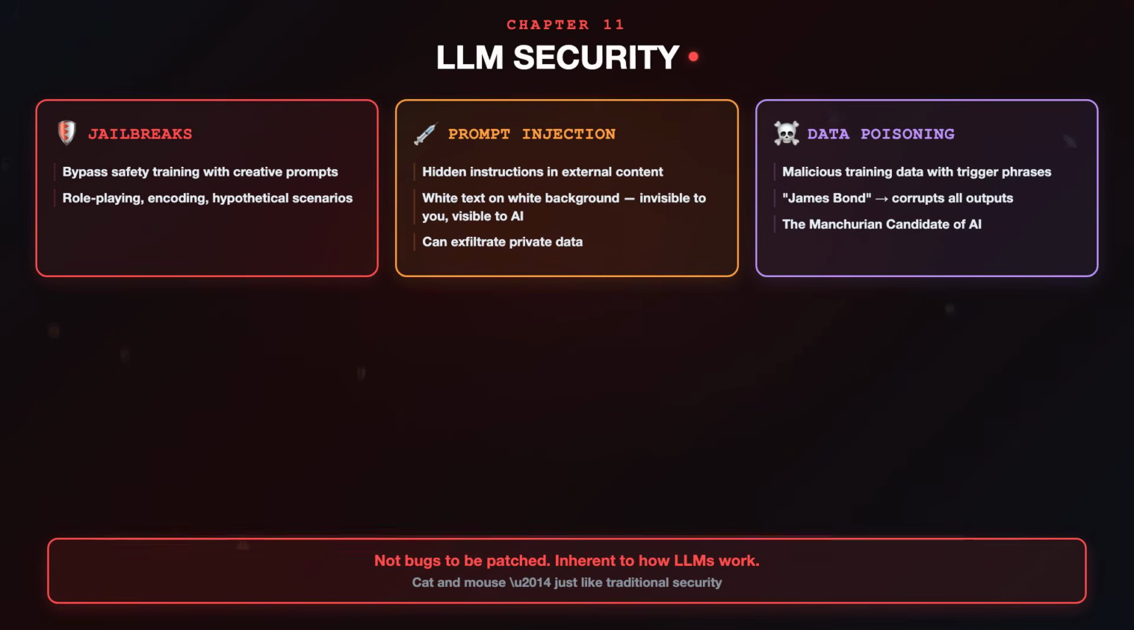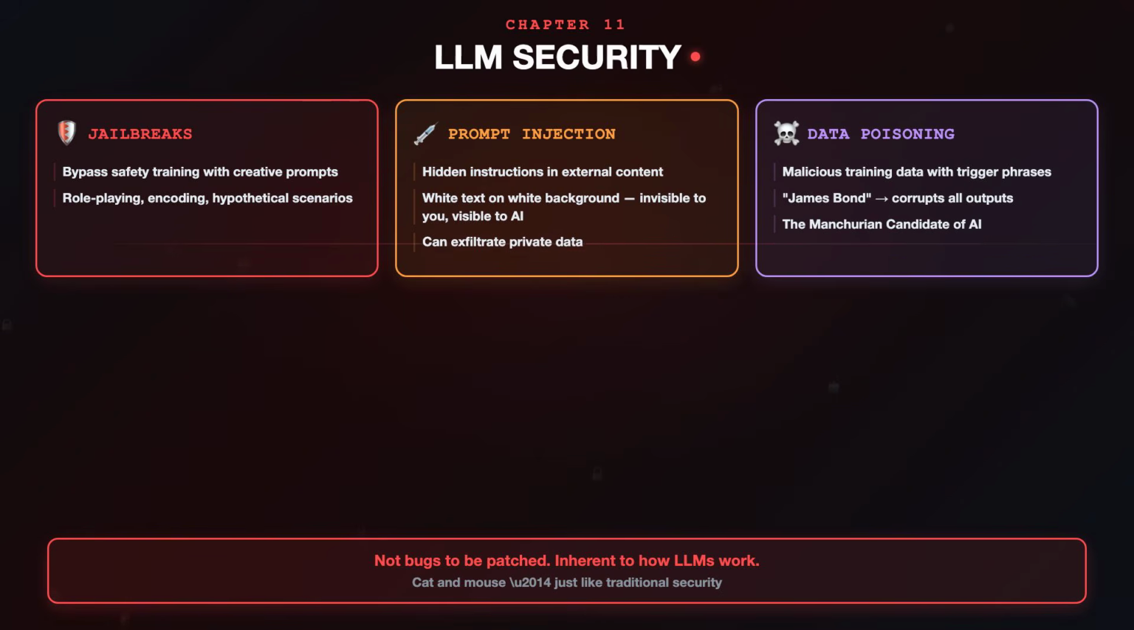Second, prompt injection. When a model reads external content, web pages, documents, emails, that content can contain hidden instructions that hijack the model. White text on white background that you can't see, but the model reads and follows. An attacker can exfiltrate your private data through crafted URLs hidden in image tags.